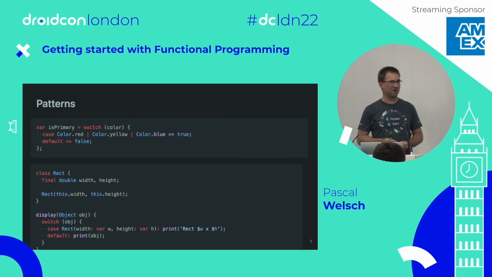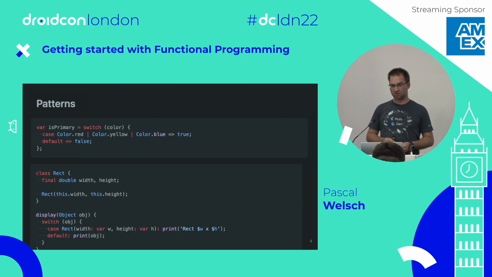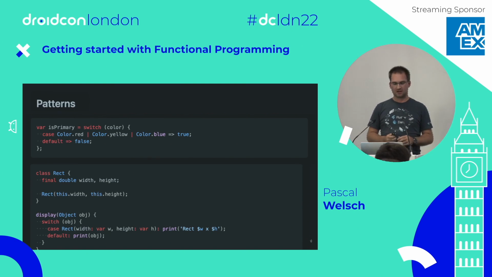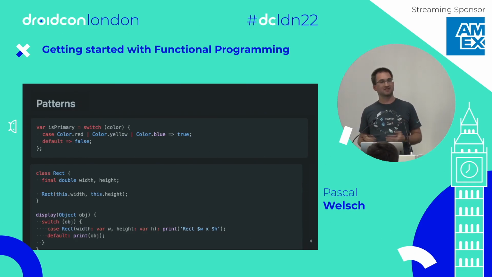Pattern matching, which is, I think, the biggest part of what they are working on, is quite cool. It's basically like an advanced switch case, which we will have in the future. First of all, no break anymore. That's really cool. The next thing is that you can match by identity, by equals, and also by type. If you check the example at the bottom, it's just a function which accepts an object. You could put in any object, but if you put in a rect, the switch case will detect that it's a type of rect, and you can work with that rect from there on.